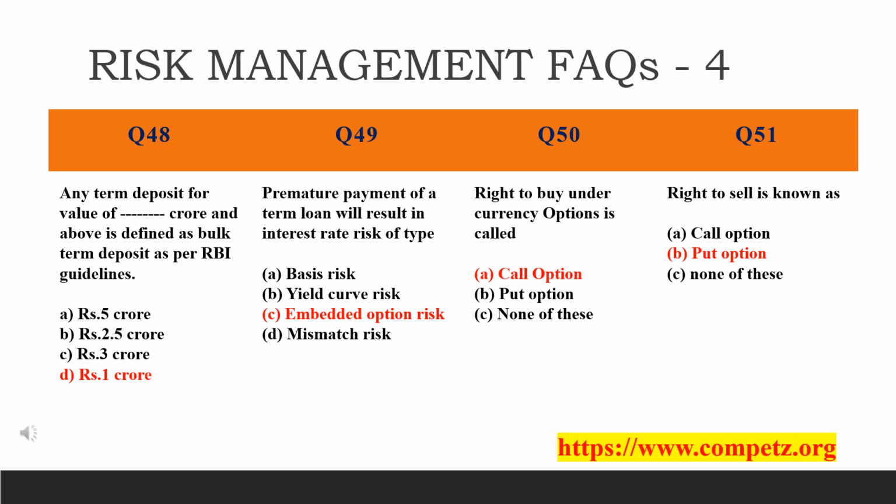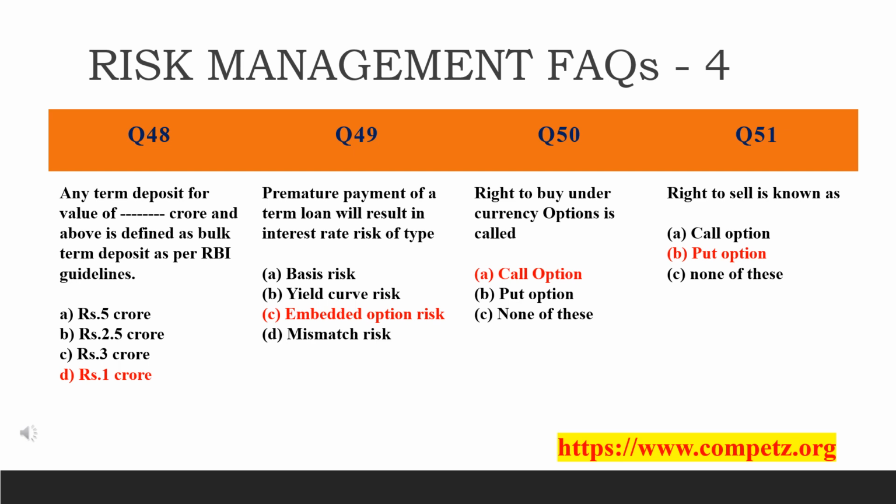And the next question: the right to buy under currency options is a what? Right to buy means it's always a call option. If it's sell, that means put option. Buy means call. So the answer is call option. The holder of a call option has the right but not the liability to buy the underlying asset at the strike price, the exercise price.